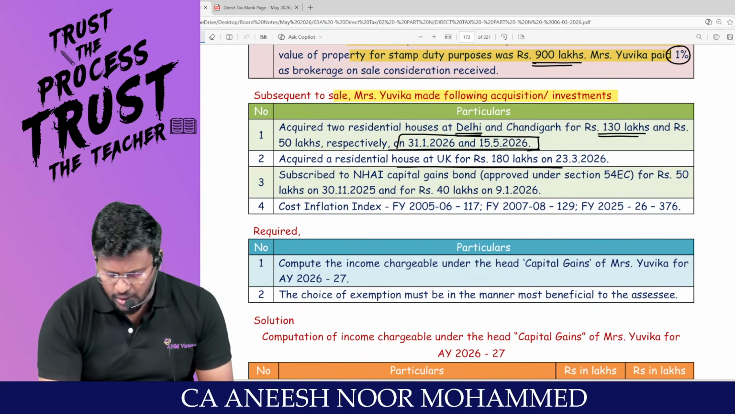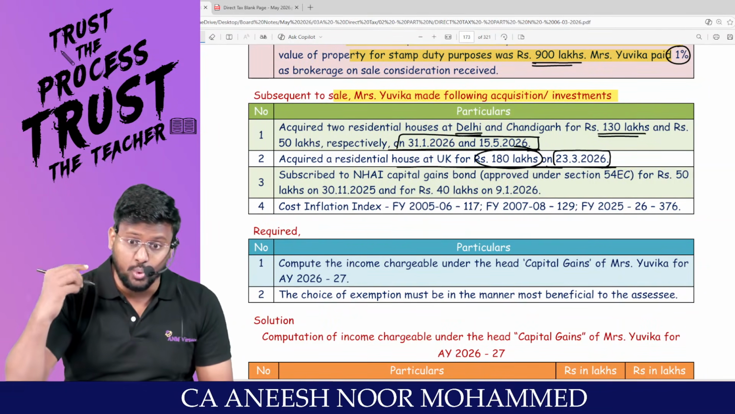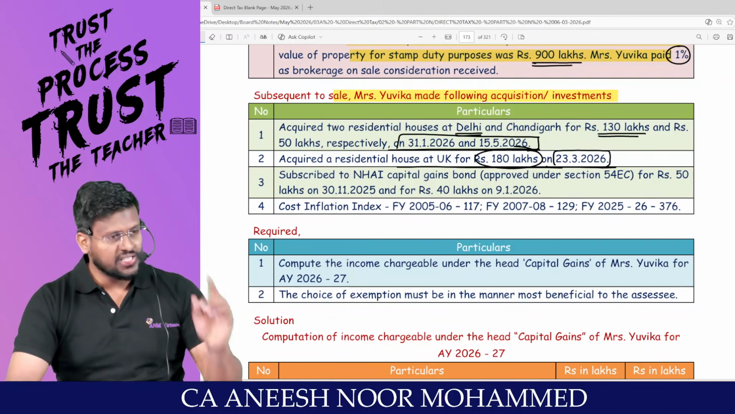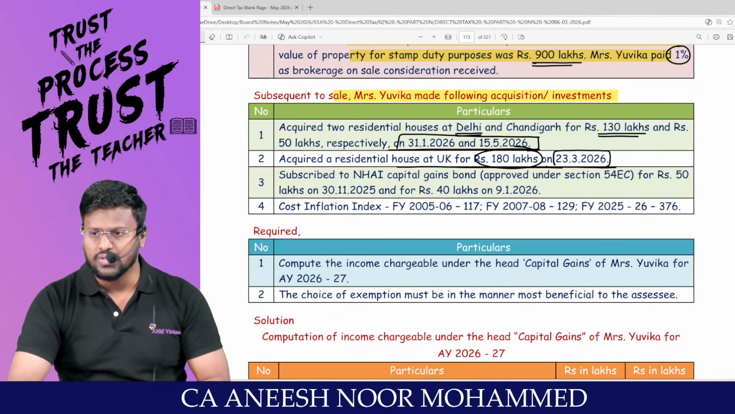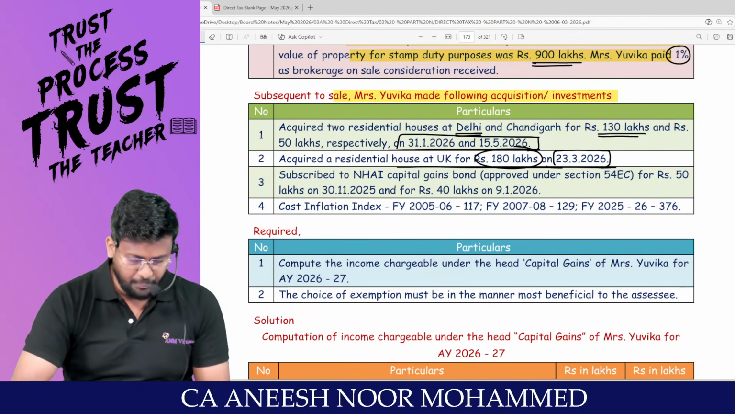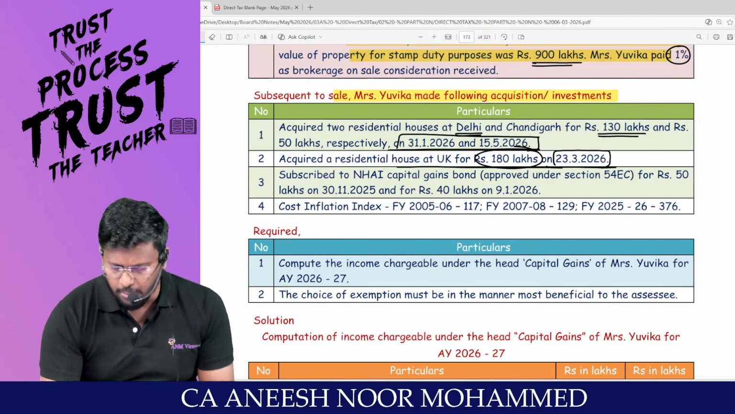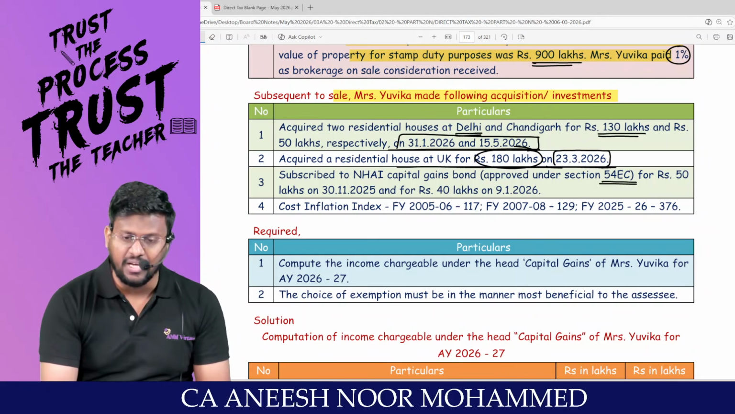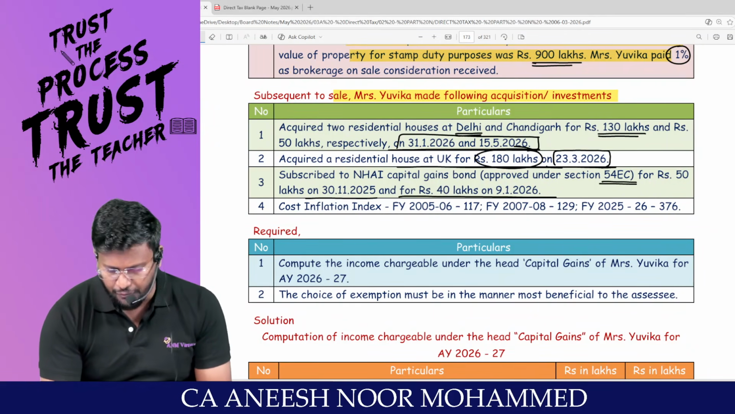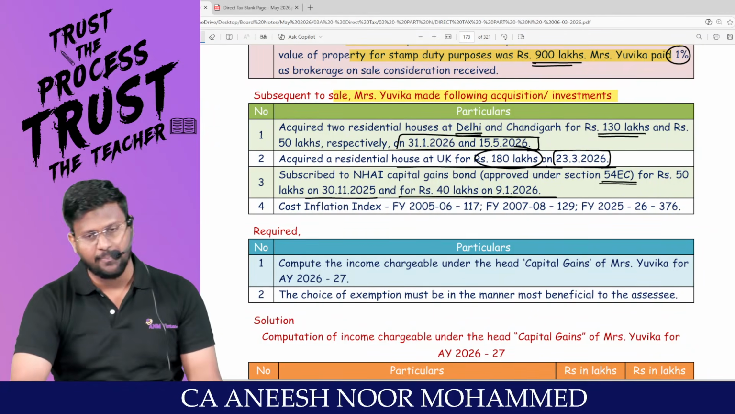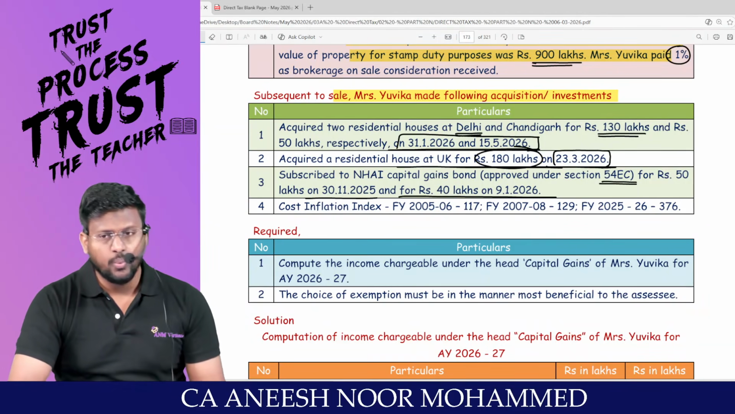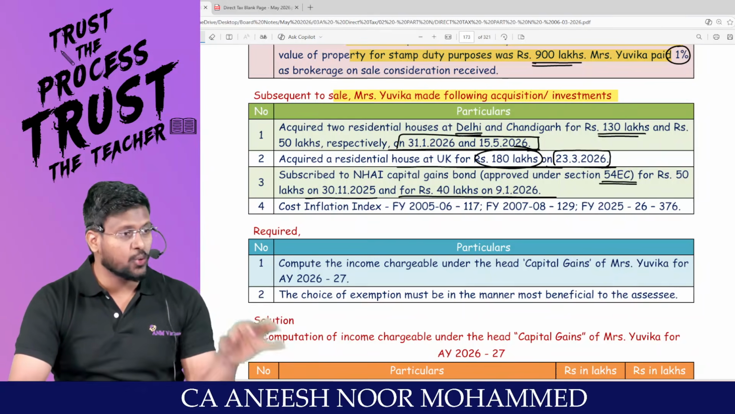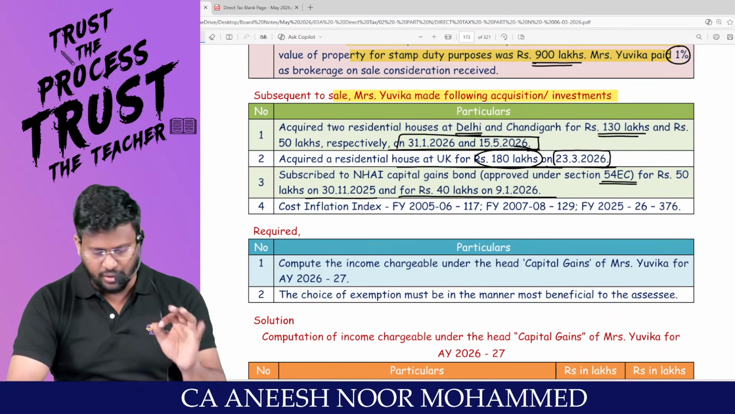Acquired a residential house at UK for 180 lakhs on 23/3/2026. UK means outside India. You are supposed to purchase 1 residential house property in India. That means the UK house is not entitled for exemption under 54. Subsequently, NHAI capital gain bonds approved under 54EC were purchased for 50 lakh on 30/11/2025 and 40 lakh on 9/1/2026. If you are transferring land, building or both, and invest in the NHAI bond within 6 months from the date of transfer, you are entitled to claim exemption under 54EC.